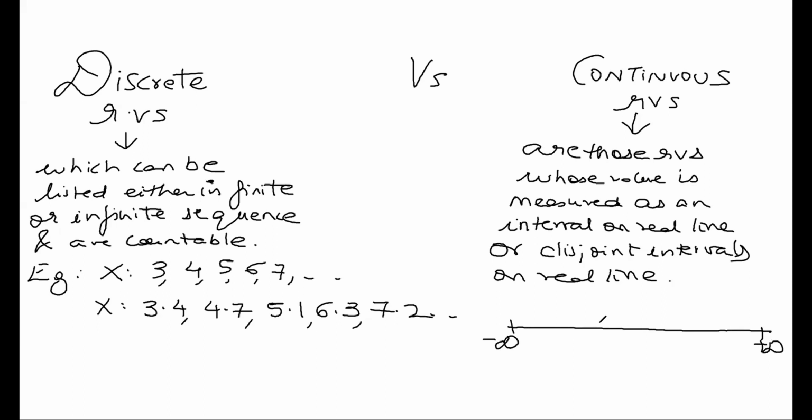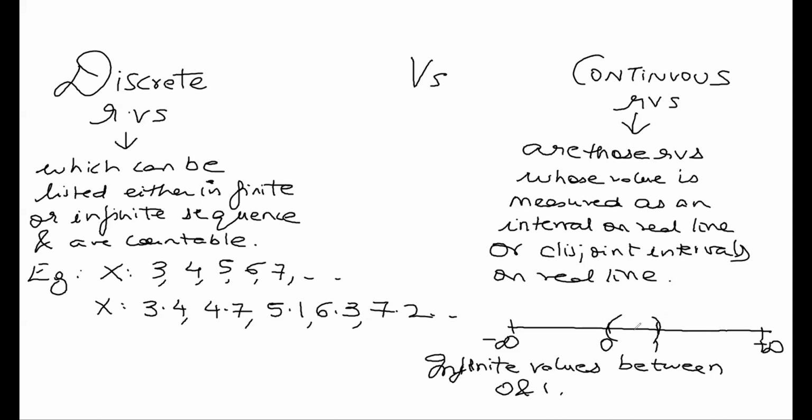Now suppose I take an interval from 0 to 1. Now you can see I can break down 0 to 1 into infinite gradations. We have infinite values between 0 and 1. We can have 0.00001, we can have 0.02, we can have 0.2357, anything. I can break my interval 0 to 1 into infinite values.